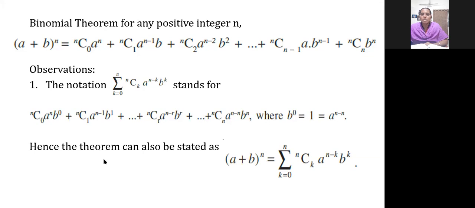Next, we are seeing some observations here. What we are noting here is, if it is being expanded till n terms, all those things are compressed, that means we are making it into summation, because the plus sign is used in between all the terms. So we are adding up all those things and compressing it by using the summation formula.